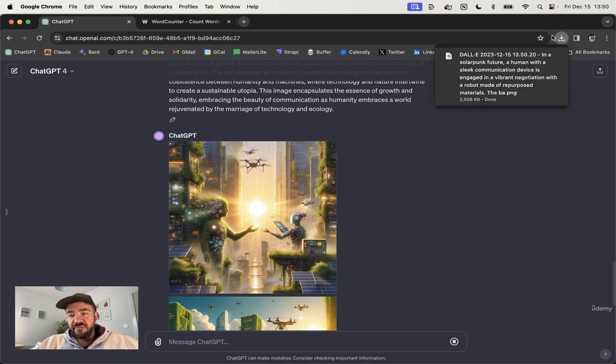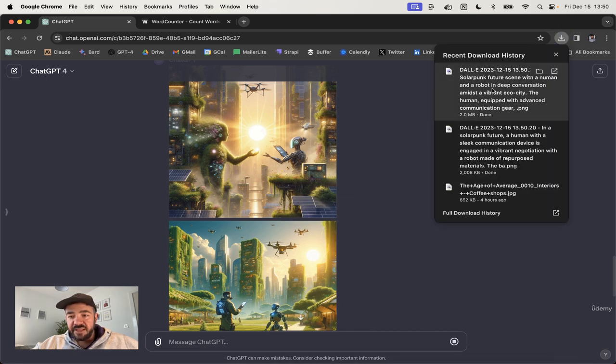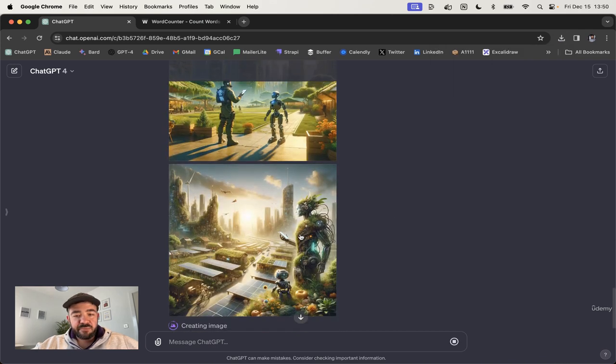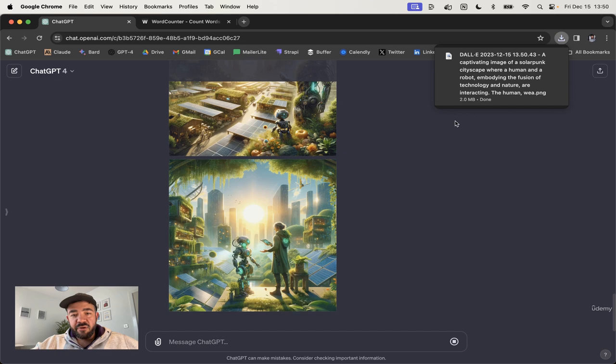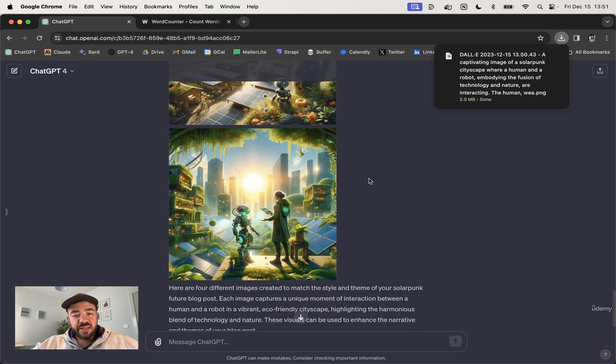So you can see here, I've got in a solar punk future, a human with sleek communication device in a vibrant negotiation with a robot. And then if you download this one, you can see it was a different title. So this one's in a vibrant eco city, the human equipped with advanced communication gear. And you can see the difference in the prompt. This one is different again. We're lucky here because we're actually getting all four, but here we go. Human and robot, and it's embodying the fusion of technology and nature, right? It's taking a slightly different vibe each time. It's still interpreting my prompt, but in a way that it's going to give me a different direction to go in. And depending on which one I like, I can go in that direction or ask it for more images in that style.